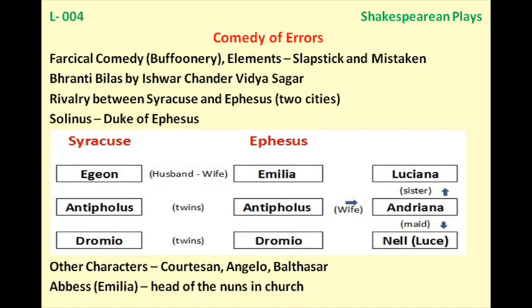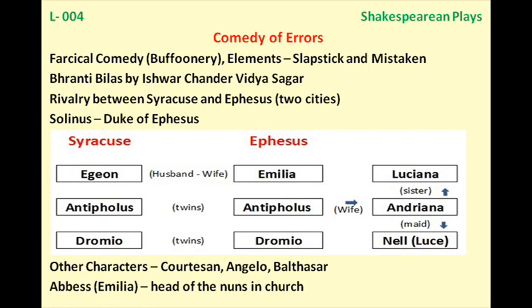Earlier, Antipholus of Syracuse and Dromio of Syracuse were supposed to fight with swords, but as they saw the ladies, they simply ran away and hid themselves in a house, the so-called abbey, and they were not coming out. So now she wants her husband and the servant to come out of the house, and that is why the Lady Abbess was saying that her husband is in no way interested in her or coming out. Then she seeks help from the Duke.